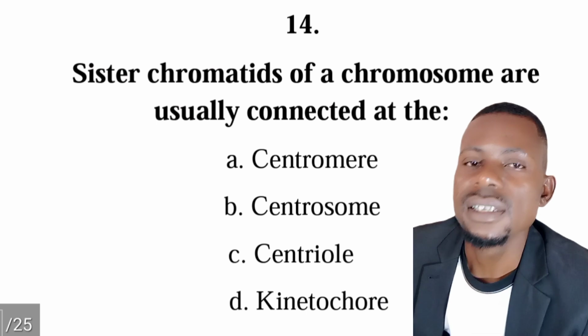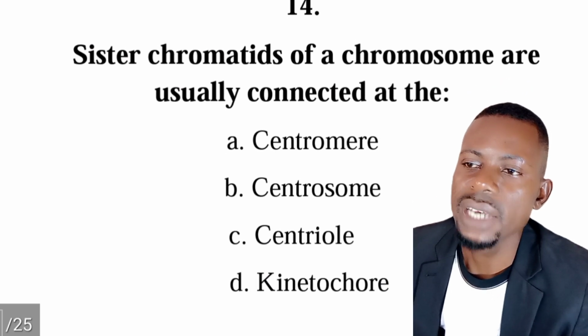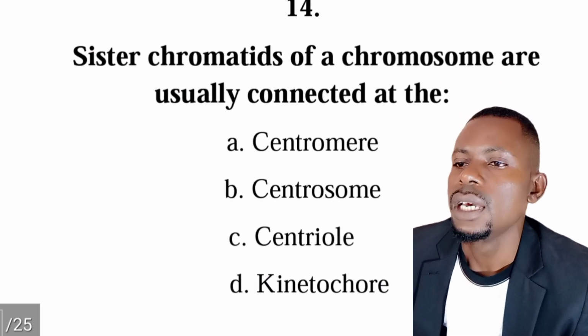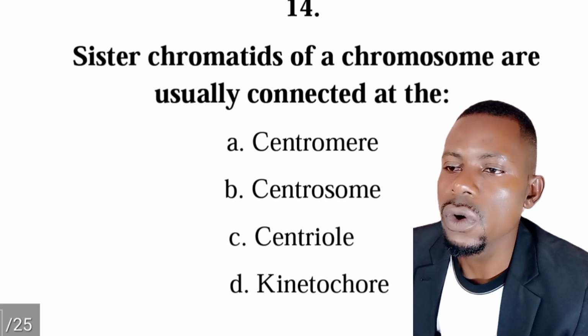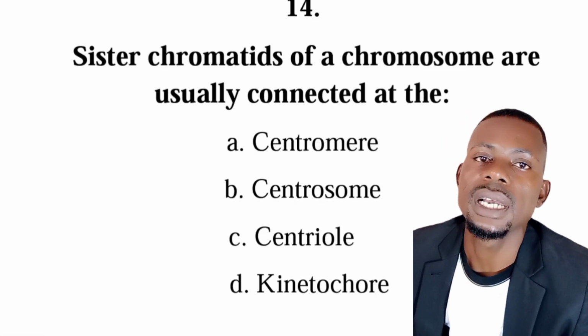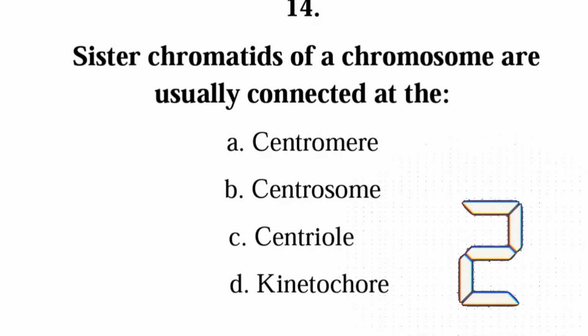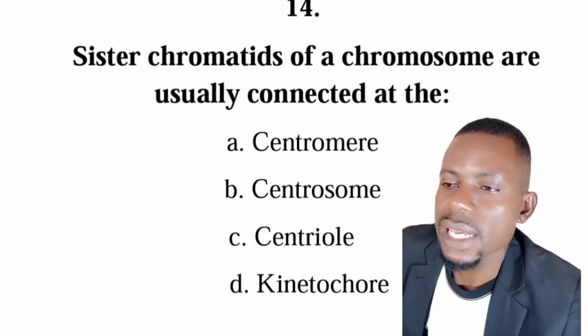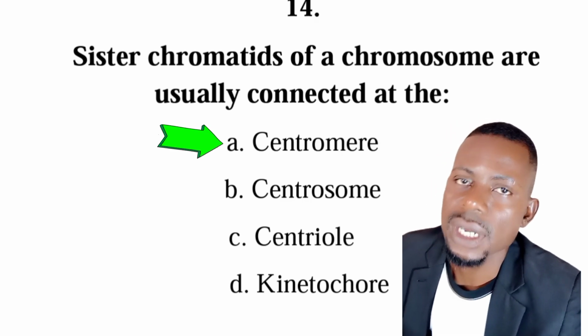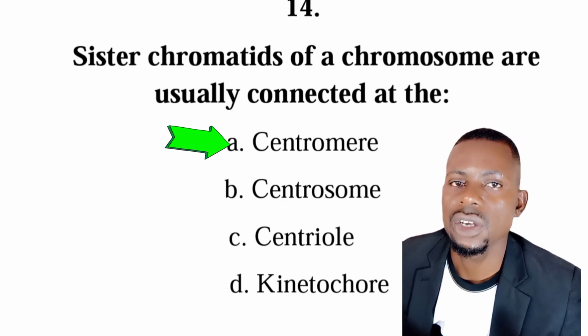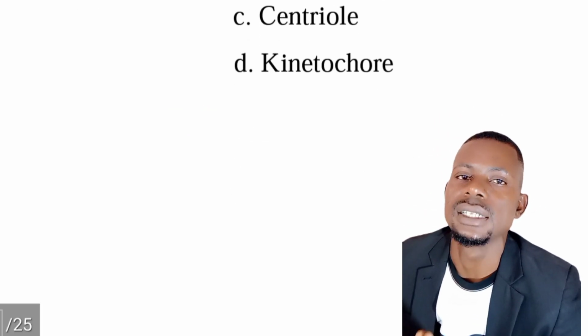Number 14, sister chromatids of a chromosome are usually connected at the, is it centromere, centrosome, centriole, or kinetochore? So the correct answer is A, centromere. So sister chromatids of a chromosome are usually connected at the center, known as centromere.